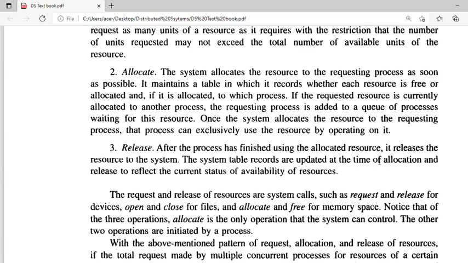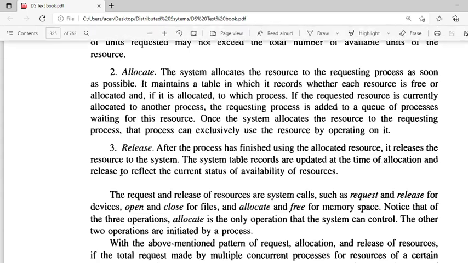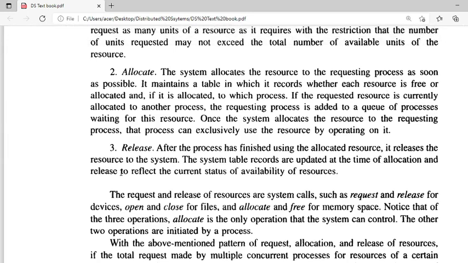In allocation, we add that resource to the allocated, and in release, we add it to the available and decrease from the allocated block. So it reflects the current status of availability of the resources, so that the system can decide whether it can assign that resource to any other request.